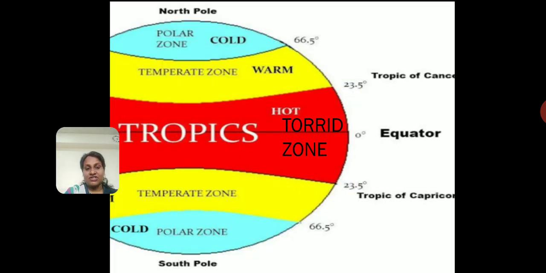Now, I told you that deserts are in the torrid zone. This we had studied in our climate zones lesson. You can go back and refer to that video. We had seen that there are different climate zones on Earth, and today we are focusing on the torrid zone, where we have the equatorial rainforests as well as the deserts.